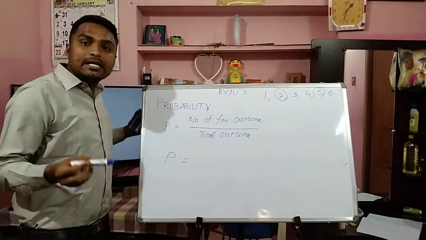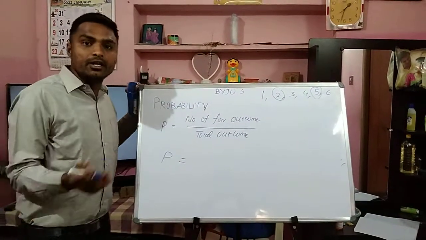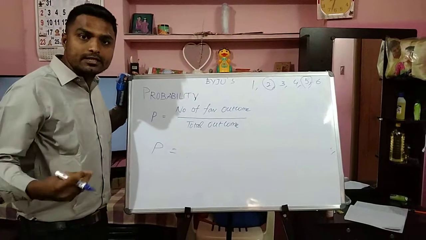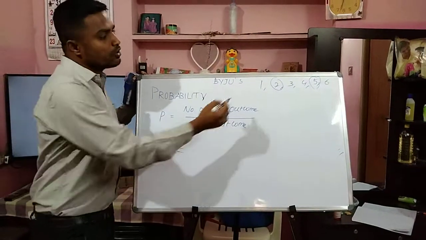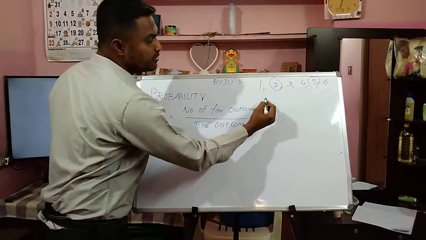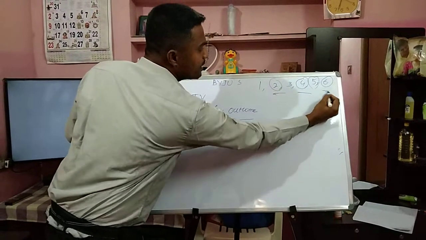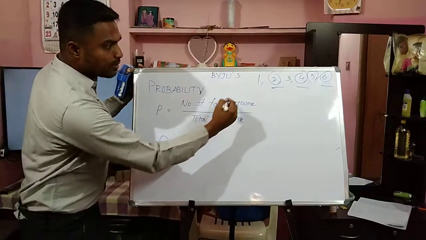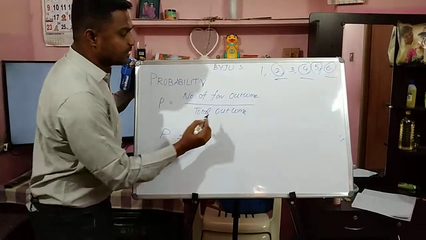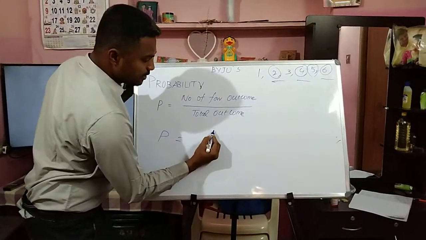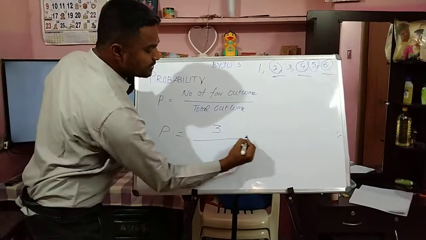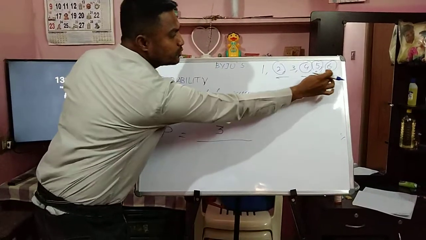What is the chance of getting an even number when you are rolling the die? Out of these 6 numbers, what are the even numbers here? 2, 4 and 6. So the number of favorable outcomes is 3, which is 1, 2, 3.